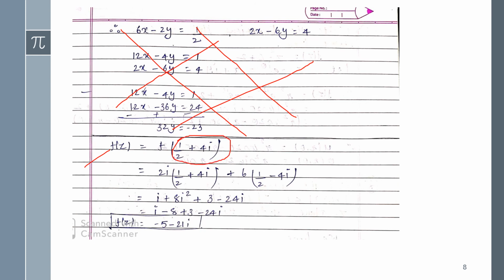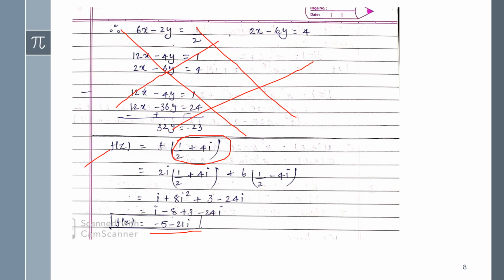This is z and this is your z bar, so z bar will definitely be 1/2 - 4i. And now just opening the bracket and separating the real and the imaginary parts, you will get this term, that is -5 - 21i.